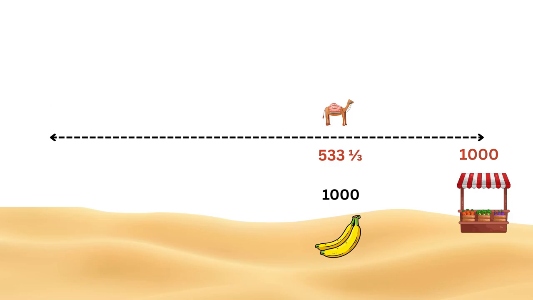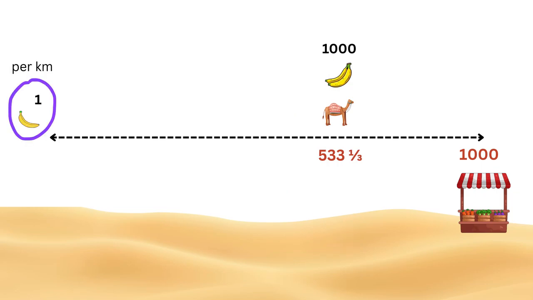At this point, everything becomes simple. When the camel has 1,000 bananas or fewer, it no longer needs to return or loop back. It can carry all the bananas in one go. From here onward, the camel eats only 1 banana per kilometer. Now the remaining distance to the market is 1,000 minus this, or 466 and 2/3 kilometers.